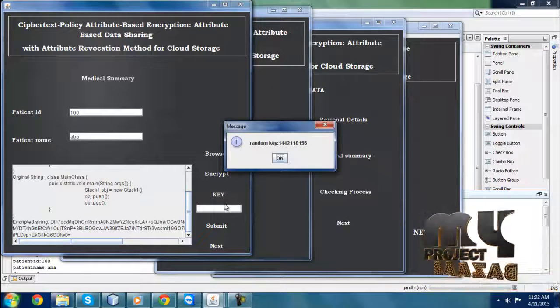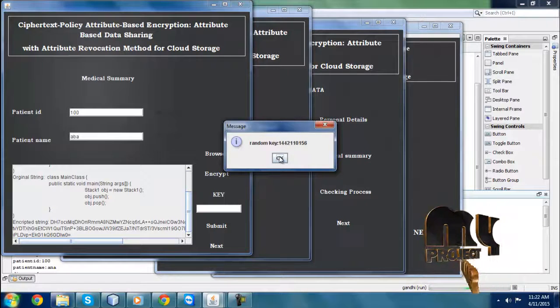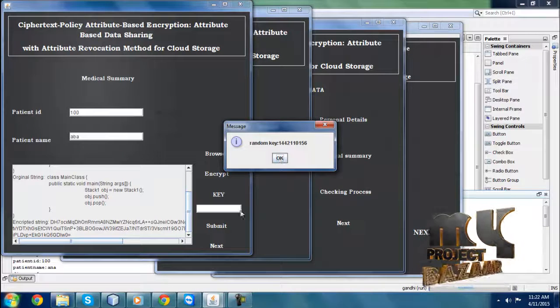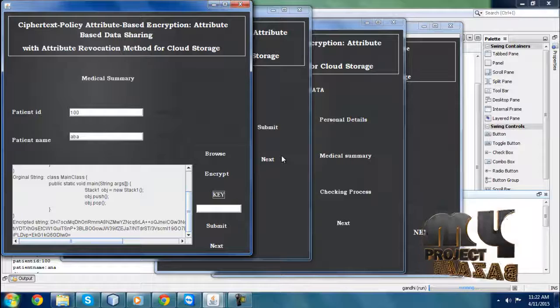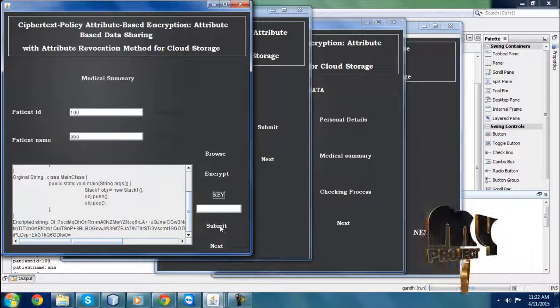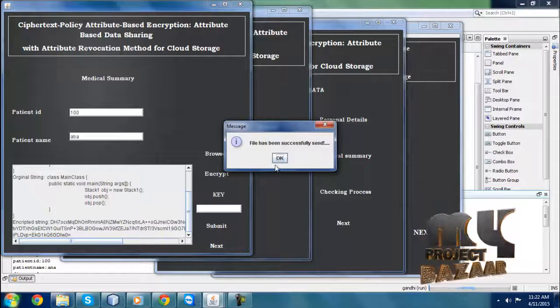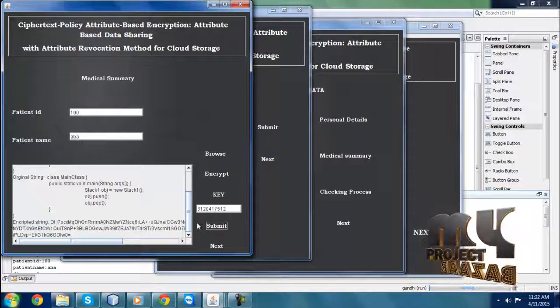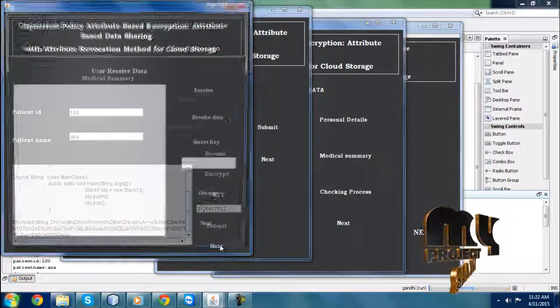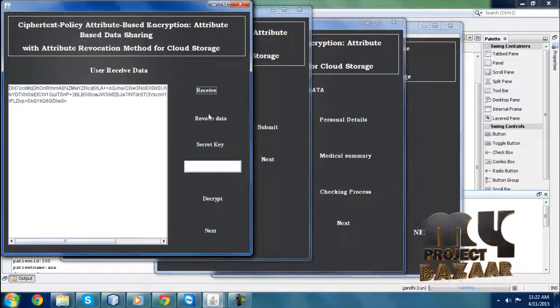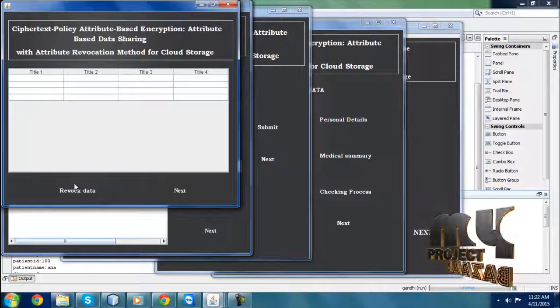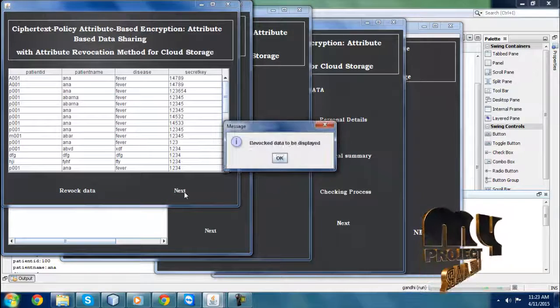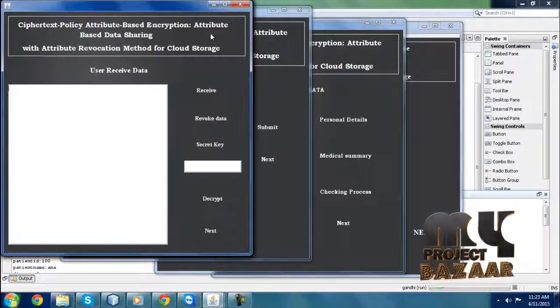Here the key is displayed, and I am clicking the next button. Here I am receiving the data and revoking the data. Then I am clicking the next button.